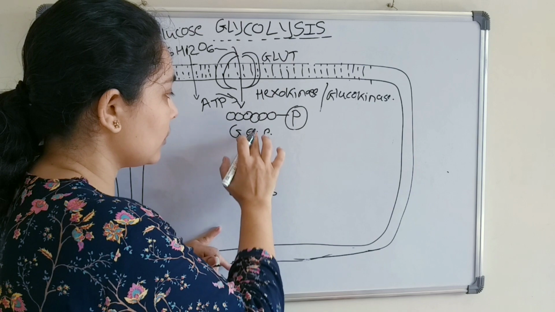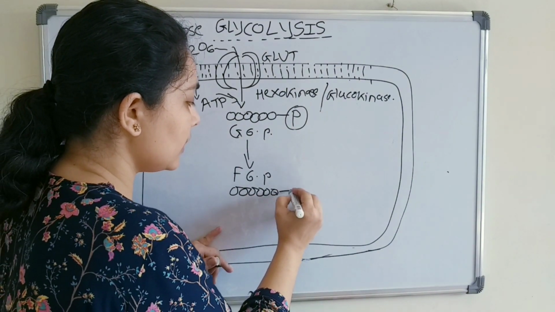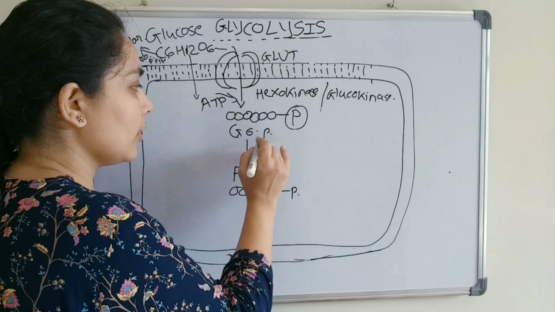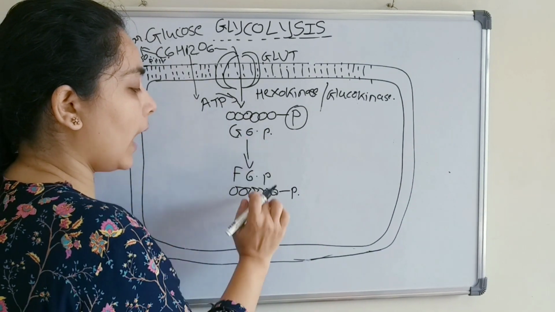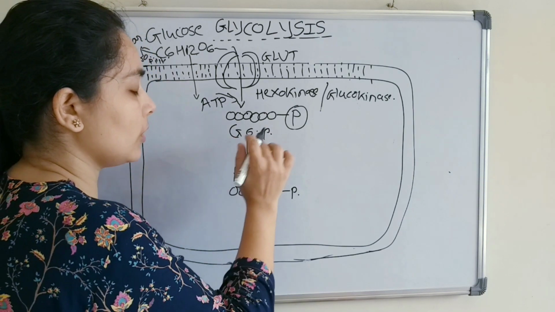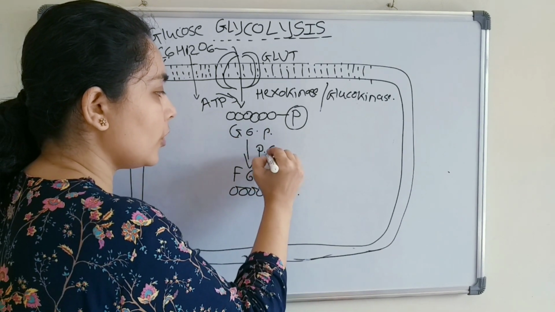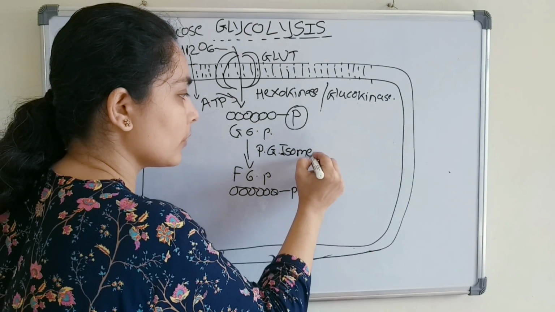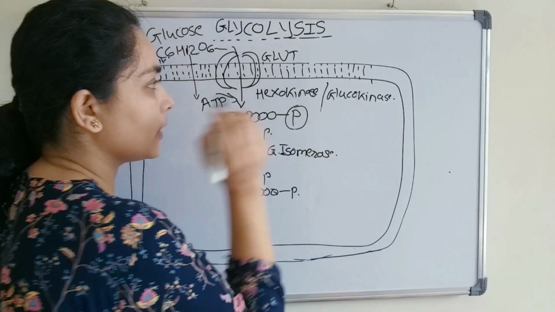So glucose 6-phosphate will convert into fructose 6-phosphate, and the enzyme involved here is phosphoglucoisomerase. It is an isomerization of glucose to fructose, so the enzyme name is phosphoglucoisomerase, right?